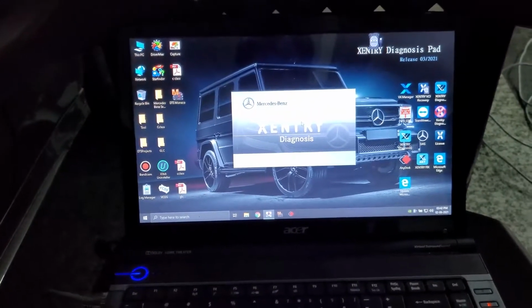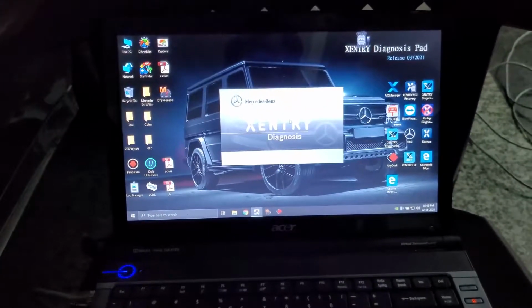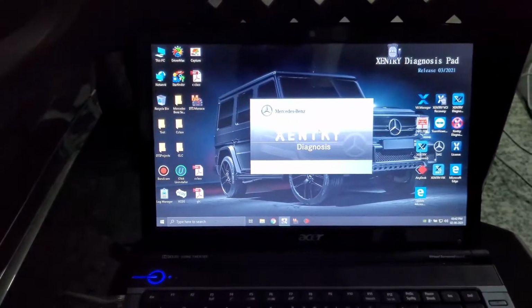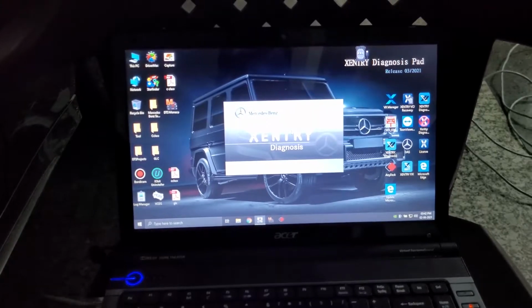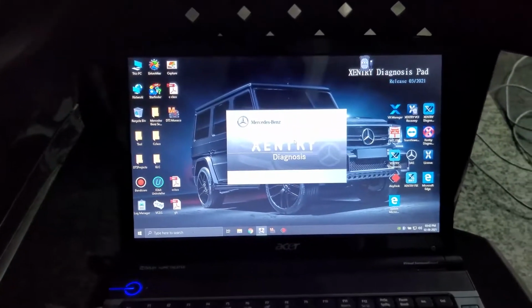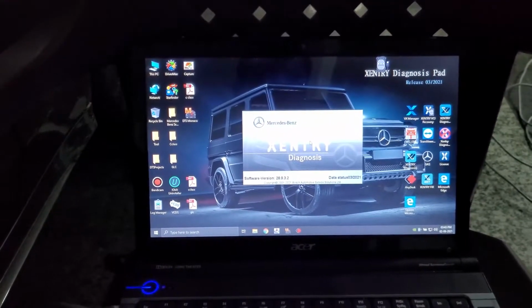But yeah, you can do it through SCN coding. SCN coding is nothing but an online coding using the Mercedes-Benz software. So this is the Mercedes-Benz software which you need, and you need a proper DoIP and Ethernet connection